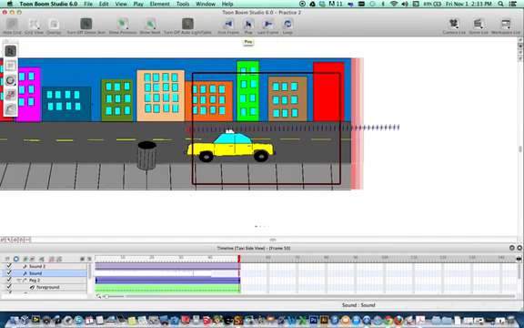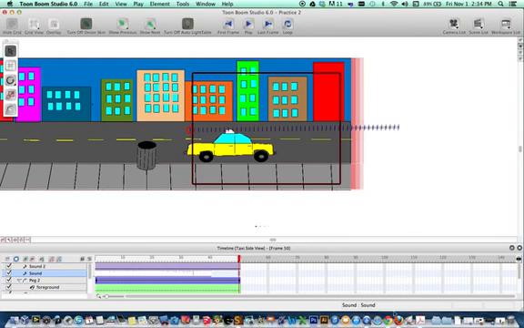Anyway, you can fiddle with sound effects on your own, or I can help you if you're in class and you're trying to do some neat things with sound effects. In a future video, I'm going to show you how to add a soundtrack, and that's pretty easy. You can have sound effects and music playing at the same time. In fact, you'll have a soundtrack playing throughout your cartoon. You can have multiple soundtracks depending on what the mood of the scene is, and we'll deal with that in a later video. For now, you have enough knowledge to add sound effects.